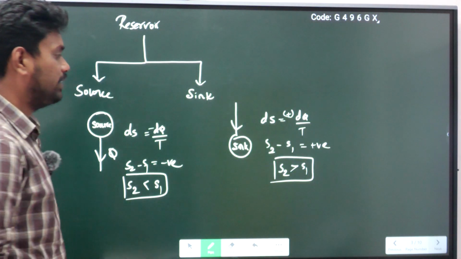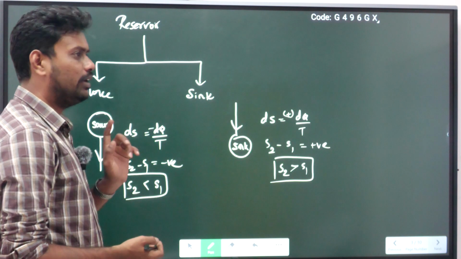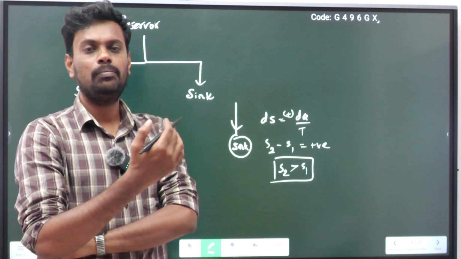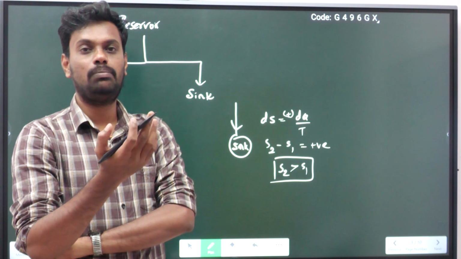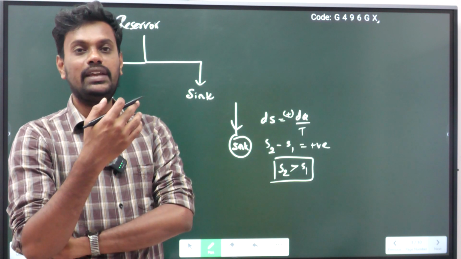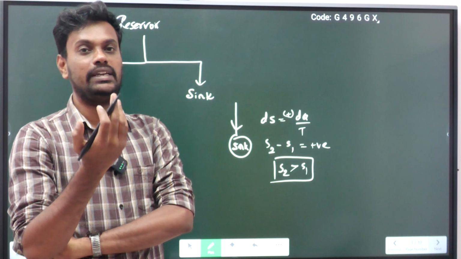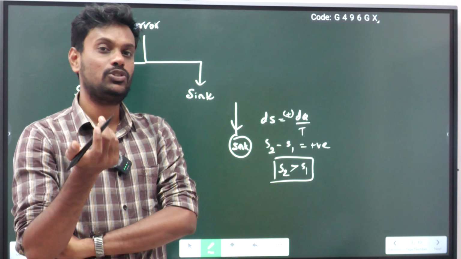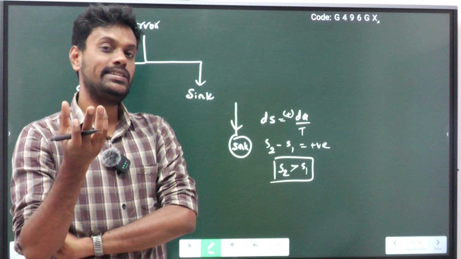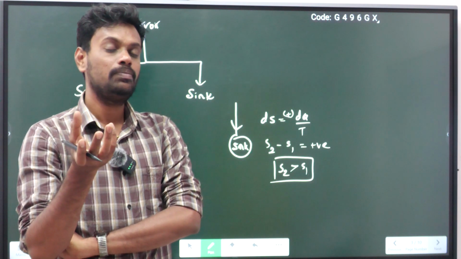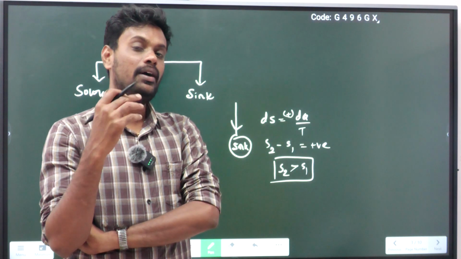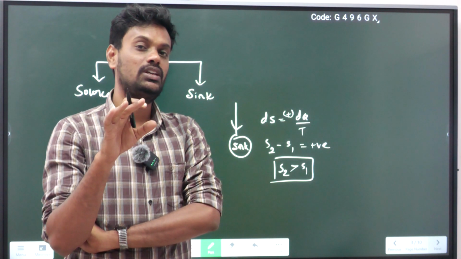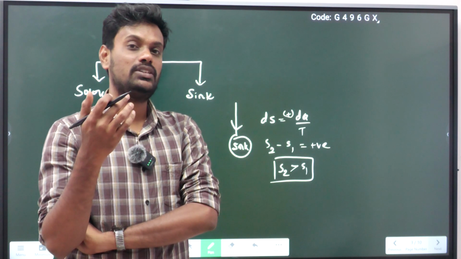Next, same case, I am taking a reservoir. If you see our previous session where we discussed the concept of heat engine, heat pump and refrigerator, we have seen about the heat source and heat sink. So the source and sink both are thermal reservoirs only. Suppose the source is the supplier of heat. Even if it supplies an enormous amount of heat, its temperature will never change. It will be at a fixed level only. So that is a thermal reservoir.